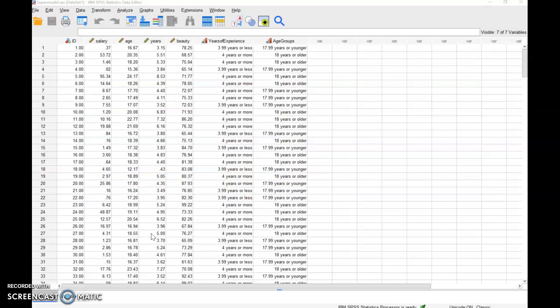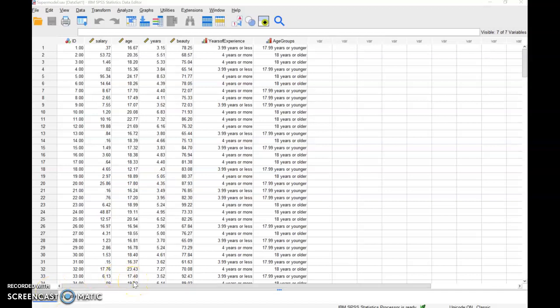years of experience. The two values for age groups are those that are 17 years old and younger, and those that are 18 years old and older. The two values for years of experience are those that have 3 years or less of experience, and those that have 4 years or more of experience.